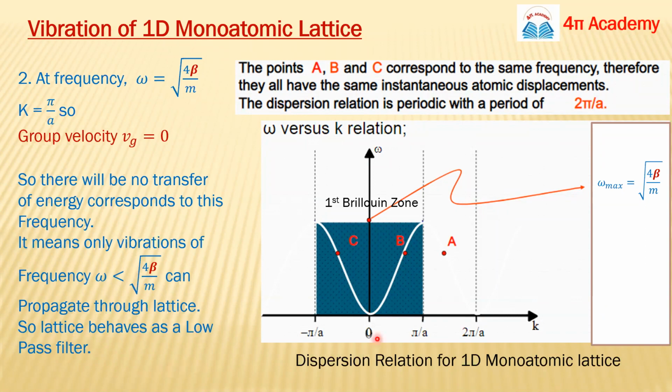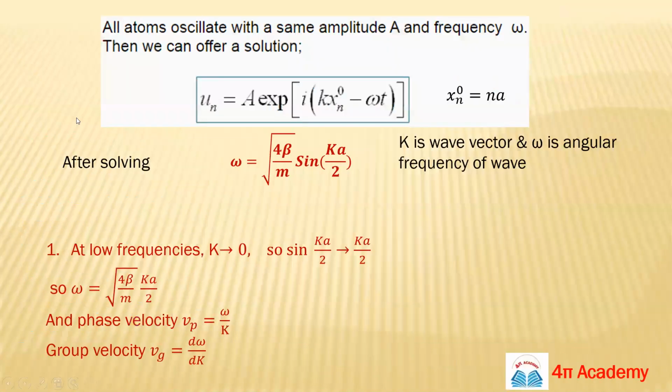So this figure is the dispersion relation for your 1D monoatomic lattice, and it's basically a graph between omega and k. You can see on the k axis, on the wave vector axis, we have these values 0, pi by a, 2 pi by a. We can calculate two things.